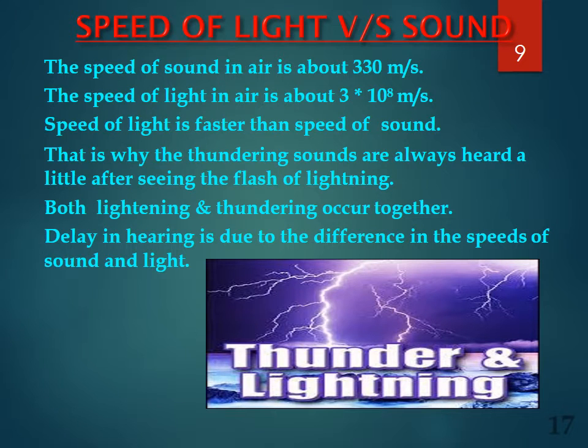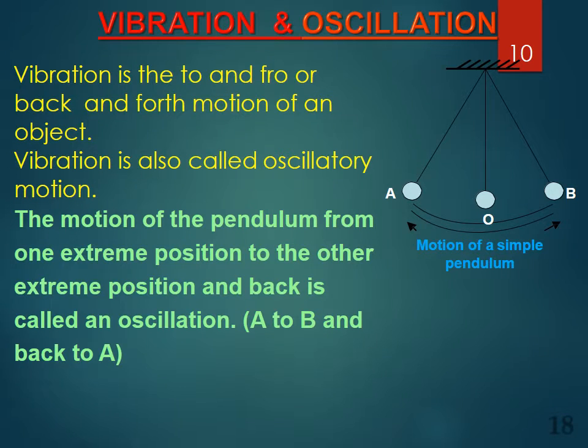Speed of light versus sound. The speed of light is more than the speed of sound. The speed of sound in air is about 330 meters per second, whereas the speed of light in air is about 3 into 10 power 8 meters per second. This is why thundering sounds are always heard a little after seeing the flash of lightning. Delay in hearing is due to the difference in the speeds of sound and light.